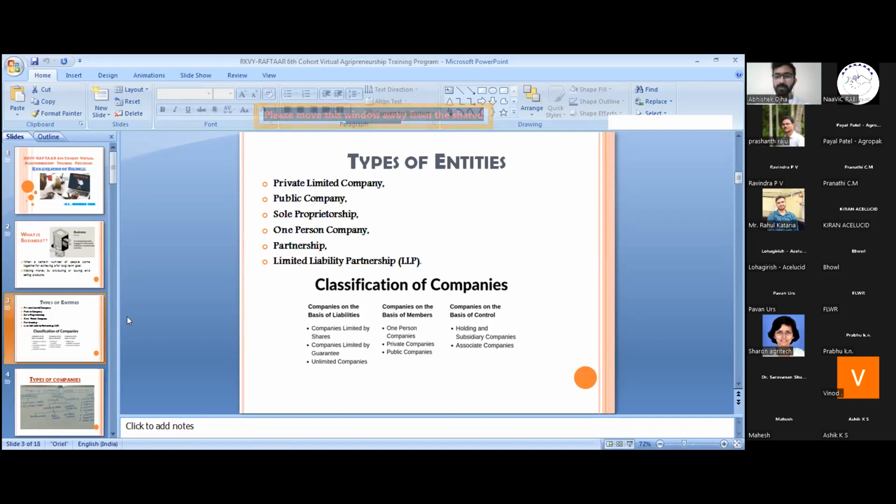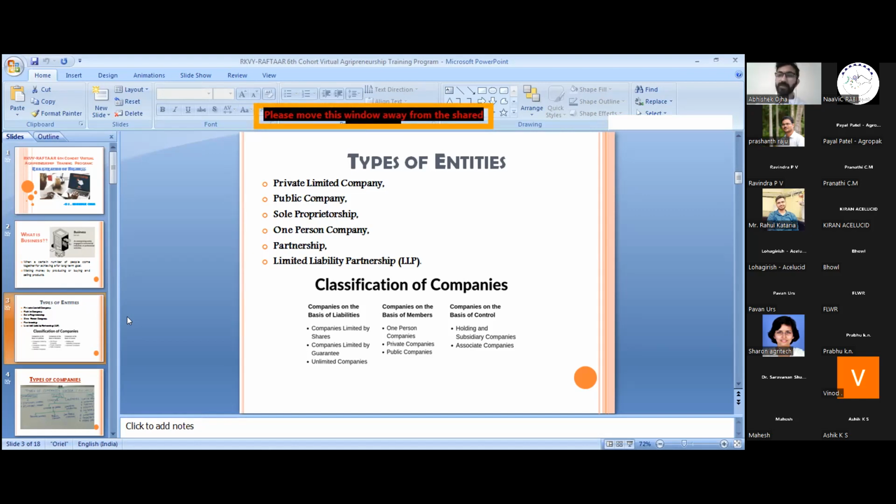Okay. Next, come to the basis of the members. There are three types of companies: one person, private, and public limited. So the one person company is only a single person who is making a company and runs it with the privileges of a private limited company.